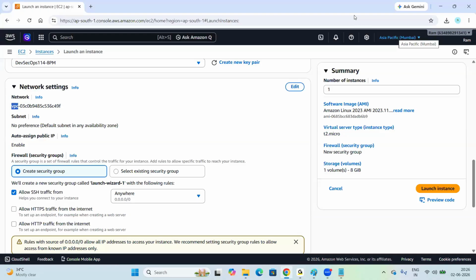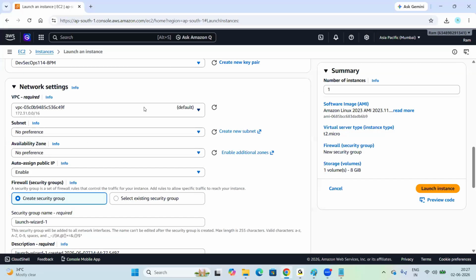Currently we don't have any custom VPC. While working on the VPC networking part, I'll show you how to create a customized VPC. For now, we can use the default VPC provided by AWS, the default network. Now click on edit here. Look at my screen, everyone. Normally, in real-time projects, we don't use the default network. We always use a customized network, our own network, so that we can implement customized rules, right?